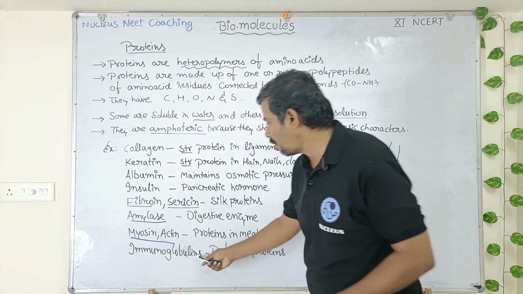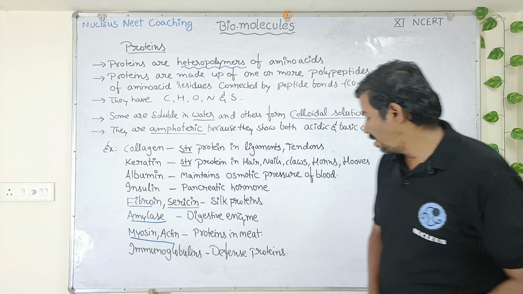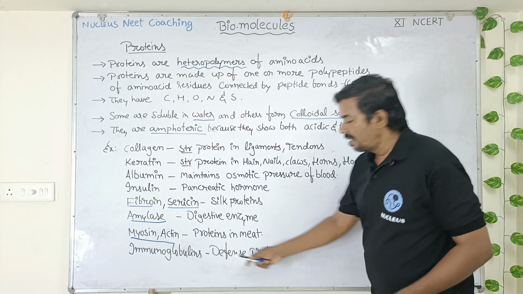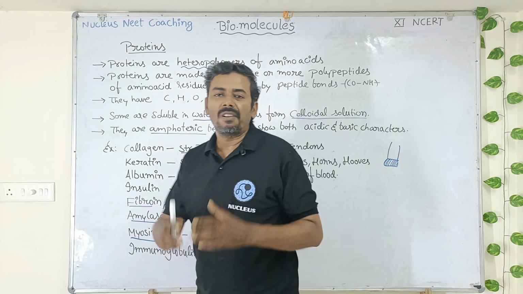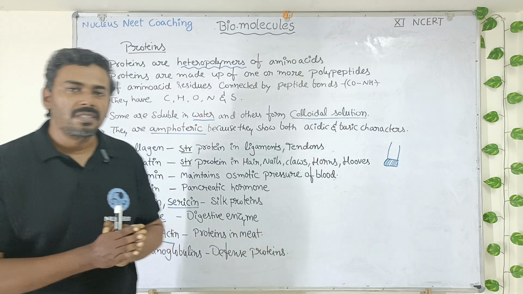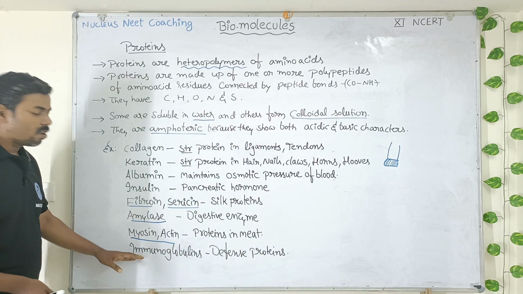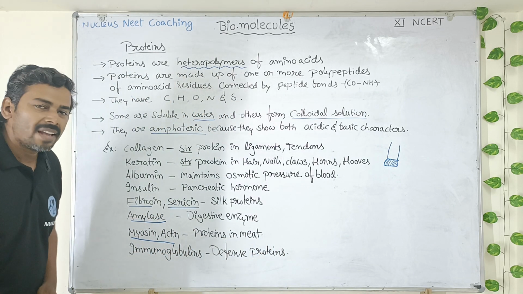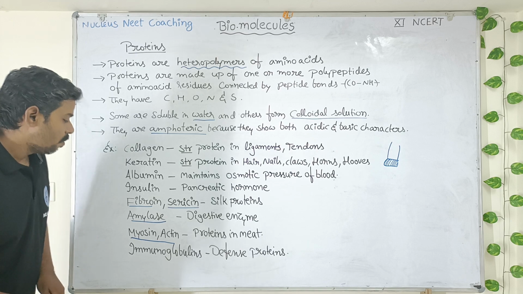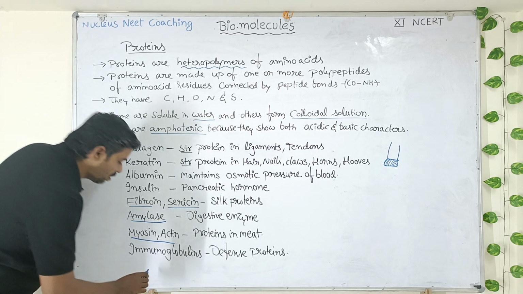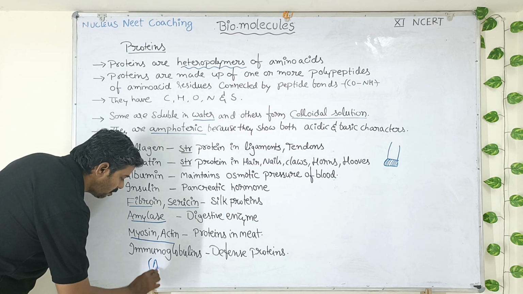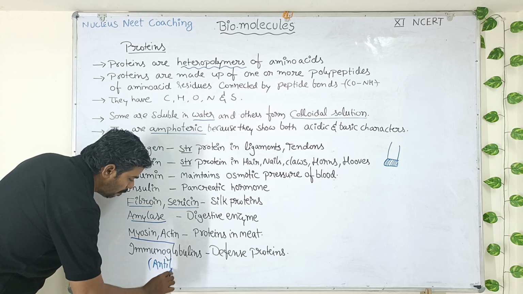Okay, next is immunoglobulins. Immunoglobulins are defense proteins. They are present in our blood. They will fight against disease-causing germs in our body. Immunoglobulins can be also called as antibodies. What is another name of immunoglobulins, children? They are also called antibodies.